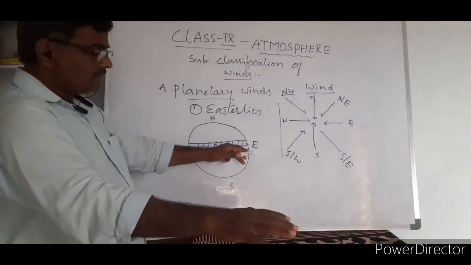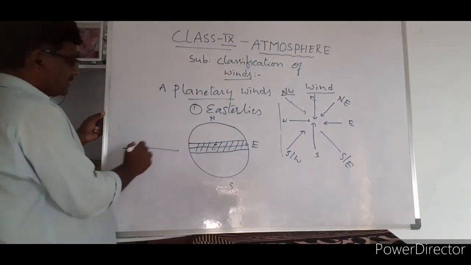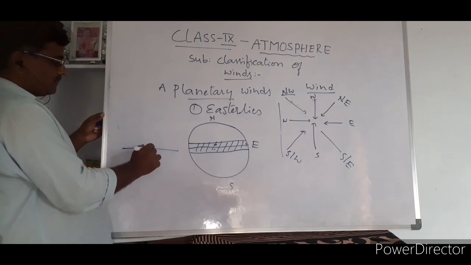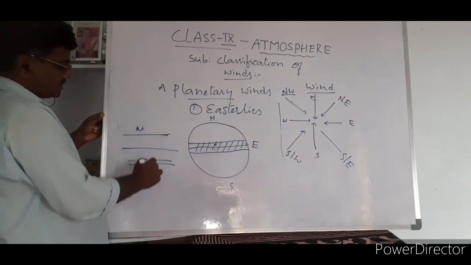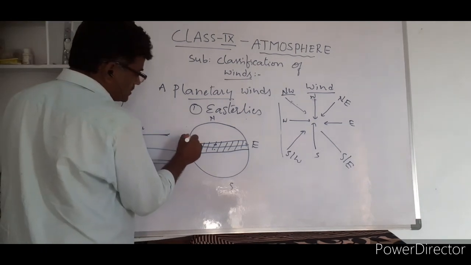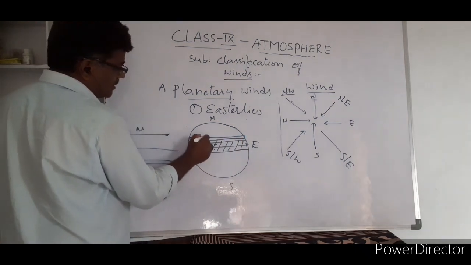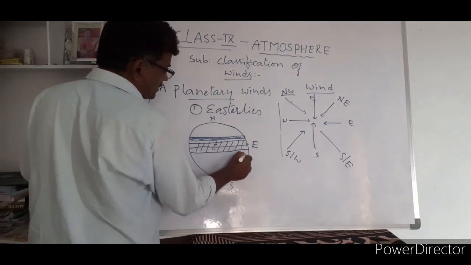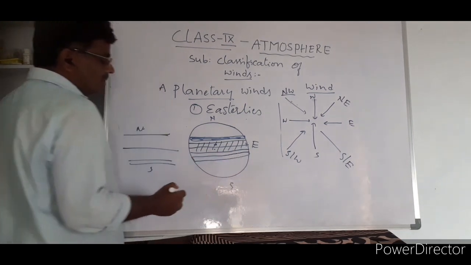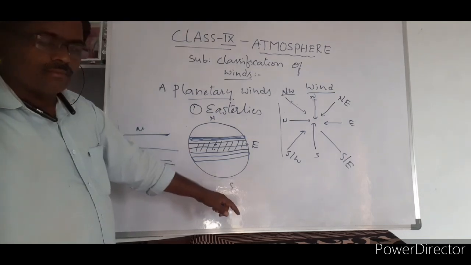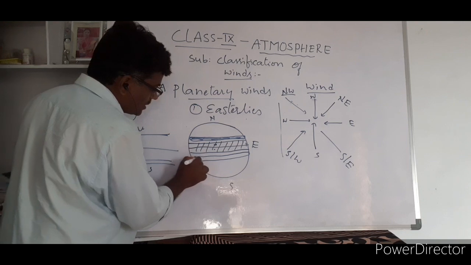While falling, it cannot fall directly on the equator. It falls on either side of the equator, in the northern and southern hemispheres. That's why this area becomes a high pressure belt, because of the wind that falls on either side of the equator. So what is this area called?